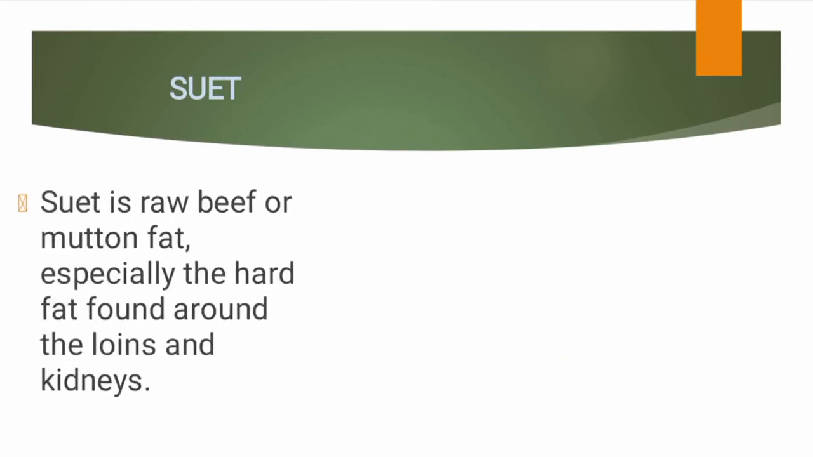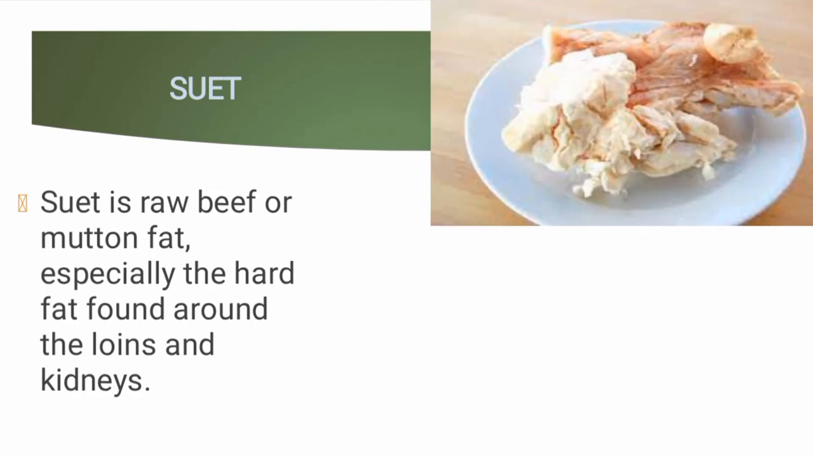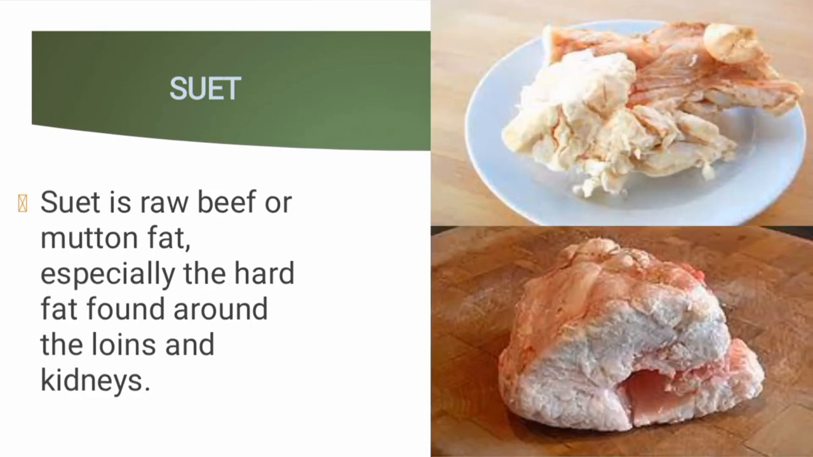And that will bring us to suet. Suet is raw beef or molten fat, especially the hard fat found around the lungs and kidney. You can see this image. What this thing in the image is called is suet. We see they call it fat in the market, but the right name for it is suet. It's just fat.